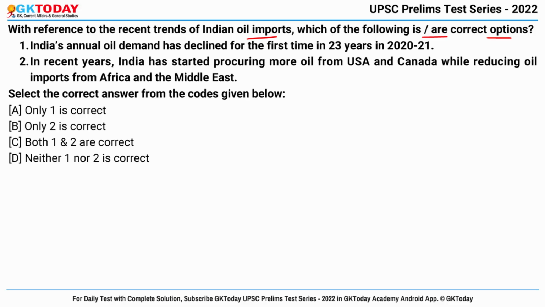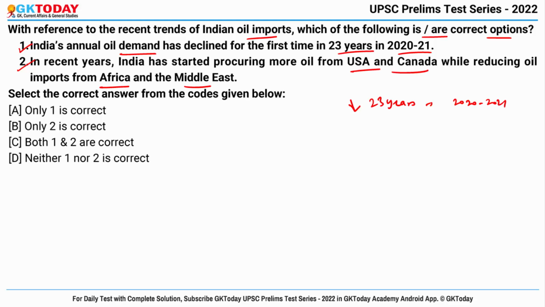First statement says India's annual oil demand has declined for the first time in 23 years in 2020 to 2021. And the second statement says, in recent years, India has started procuring more oil from USA and Canada while reducing oil imports from Africa and the Middle East. So yes, India's annual oil demand has declined for the very first time in 23 years in 2020 to 2021.